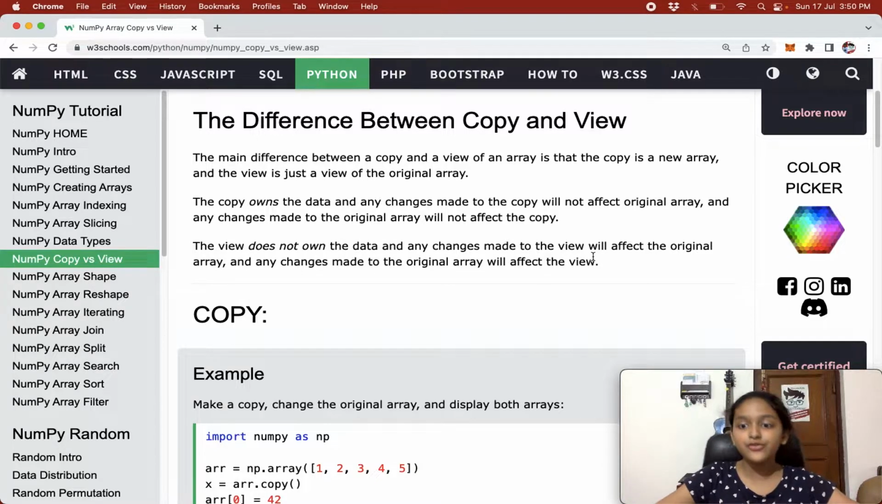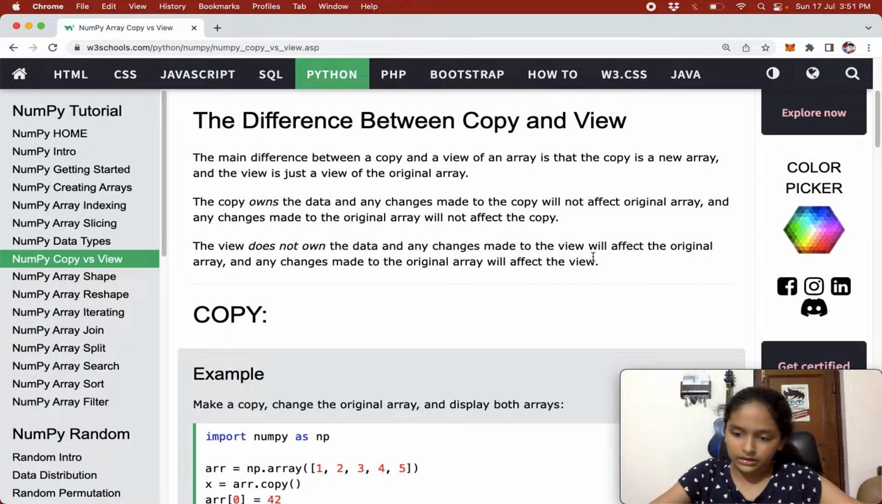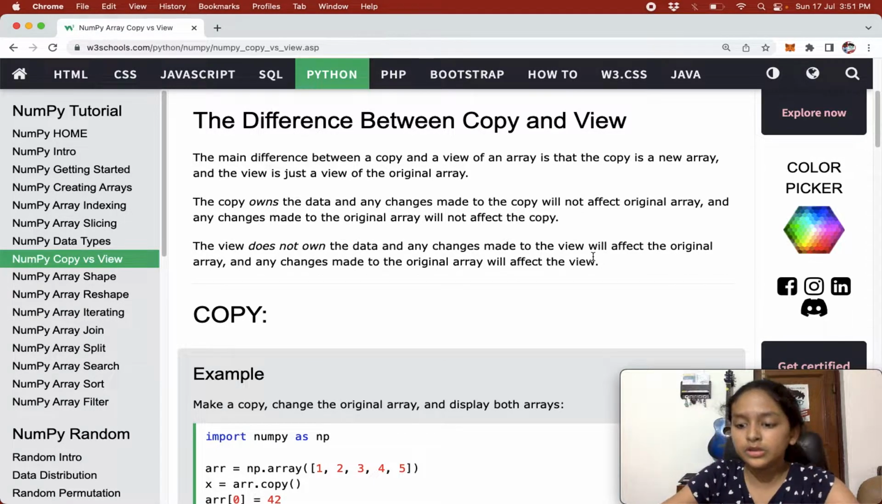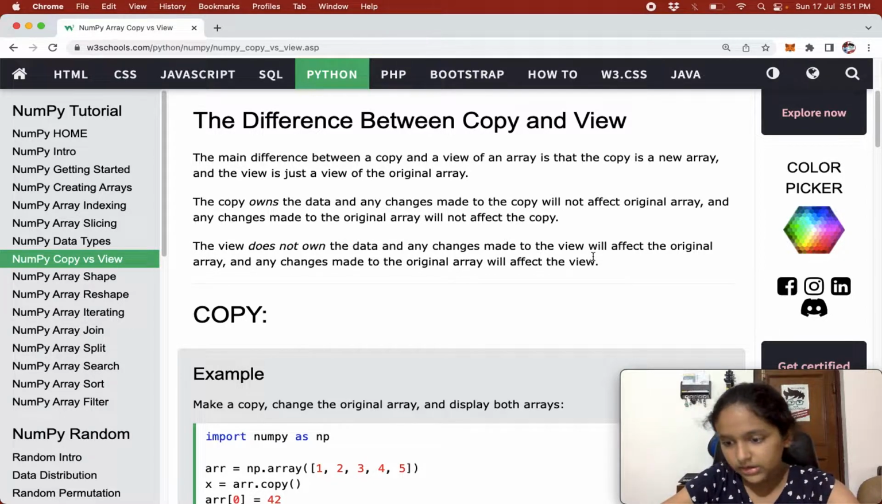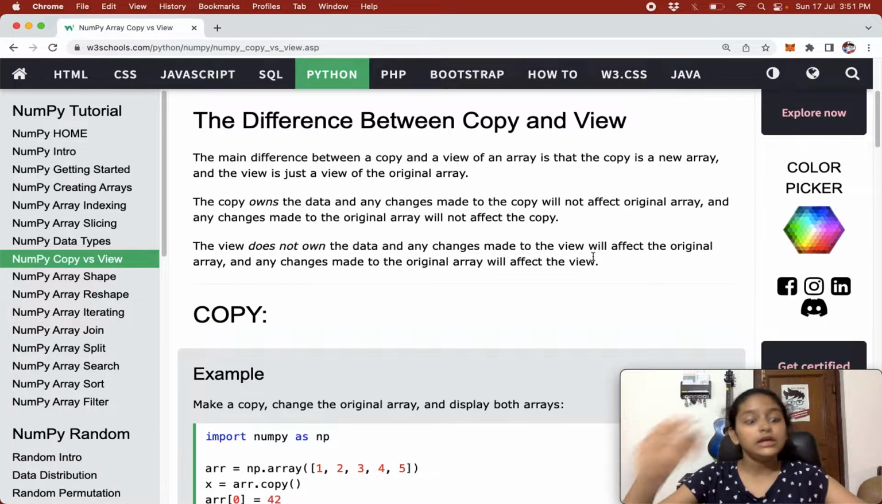That is why if you make any changes in your original array, it is not going to make any changes in the copied array. If you make any change in the original array, there will be no changes in the copied array. And if you make any changes in the copied array, there will be no changes in the original array.